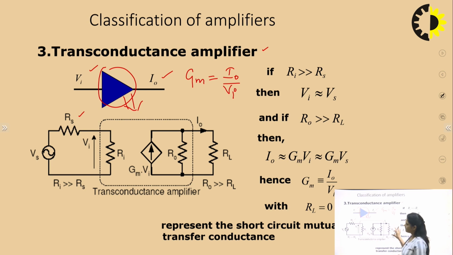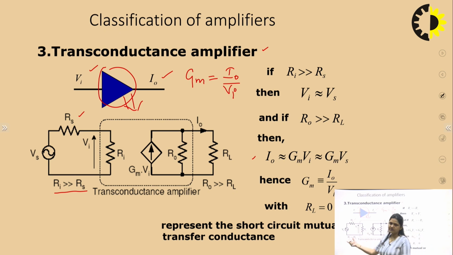The position of RL is the same. Now, for this also you have to derive the condition for the resistance. That means you should know what the condition of RS and R input should be for the effective design of any particular amplifier. In case of this transconductance amplifier, this R input should be much greater than RS. There is a thumb rule.